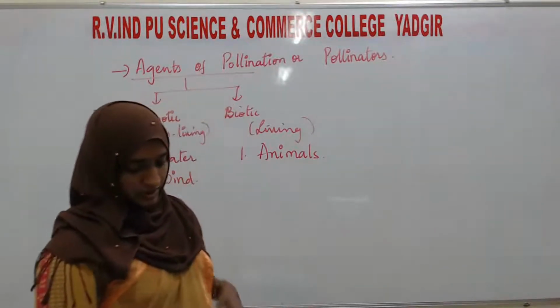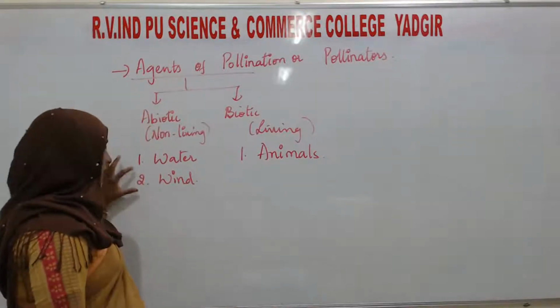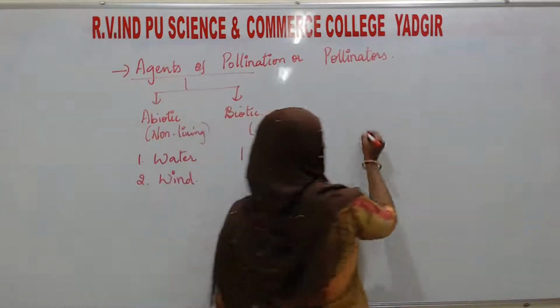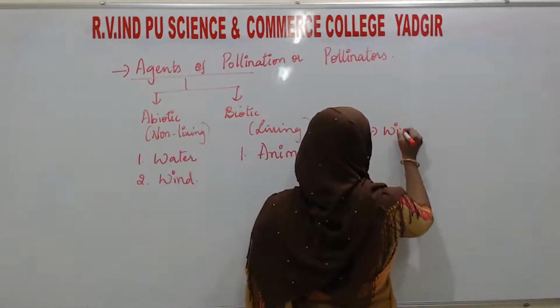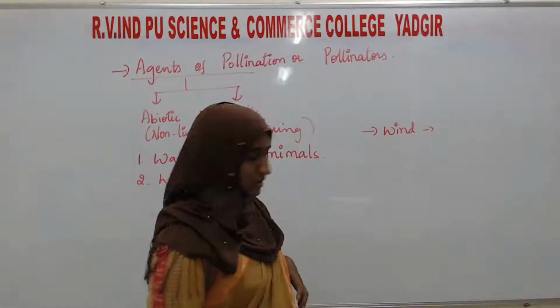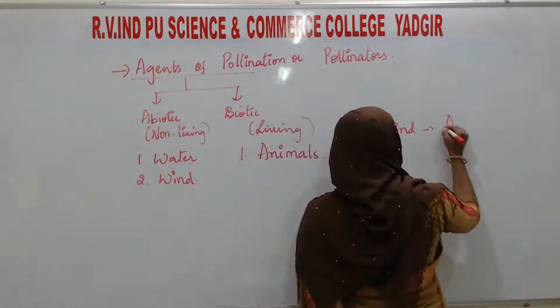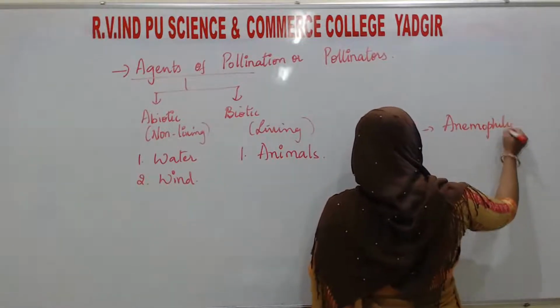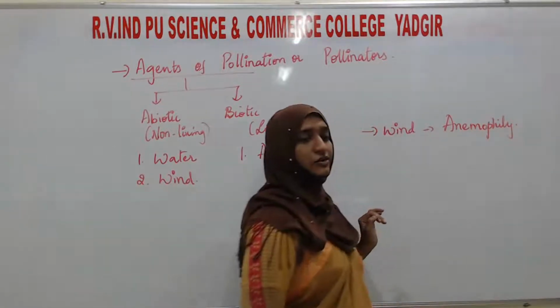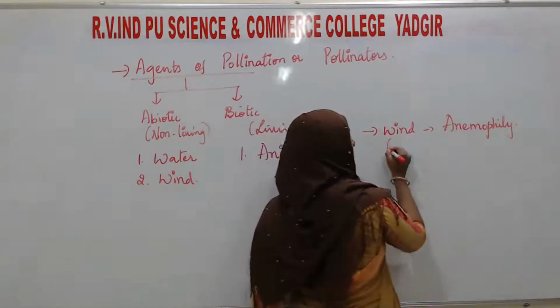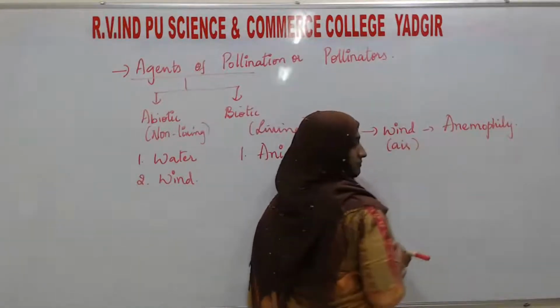And one more thing here, the pollination which takes place by wind is also known as anemophily. What is it known as? It is also known as anemophily, the pollination which takes place by wind or air.